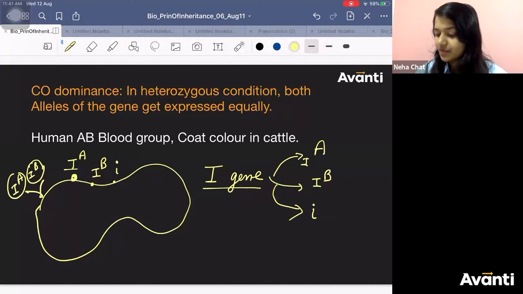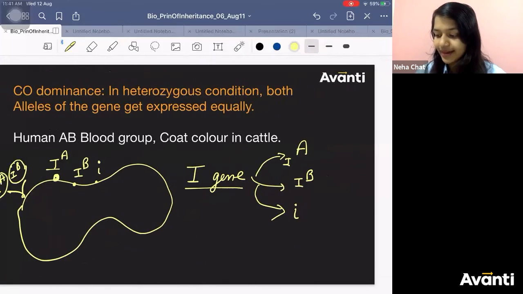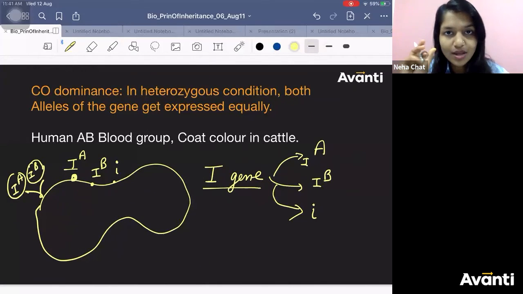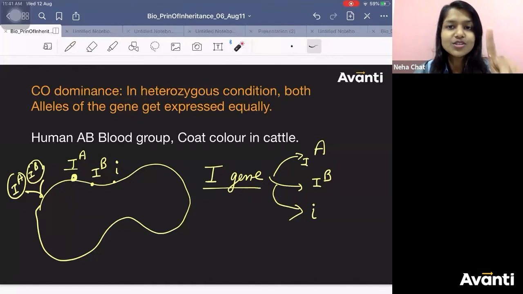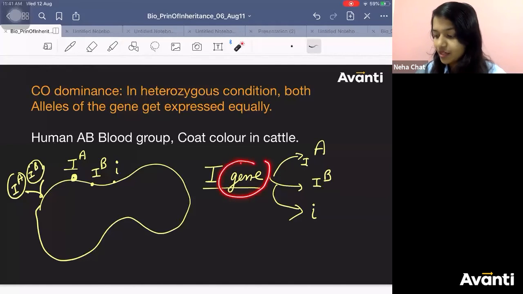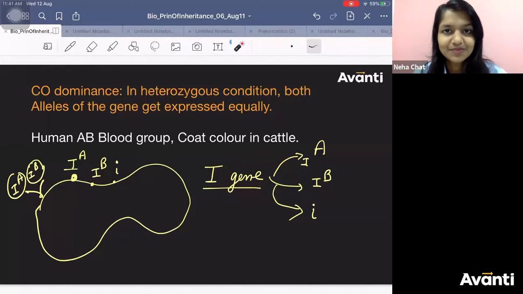I have not given you the concept of multiple allele, right? So there is a multiple allele concept also. All this time I was only telling you one gene, two alleles. Here you are saying one gene has more than two alleles. Yes, I am saying it. So it is also possible that one gene can have more than two alleles.